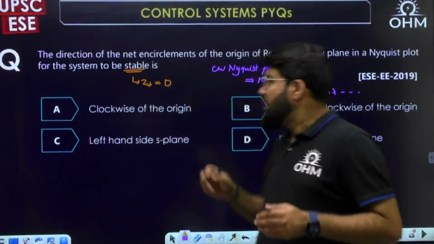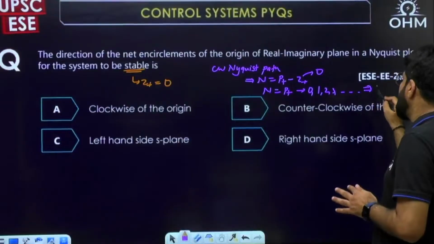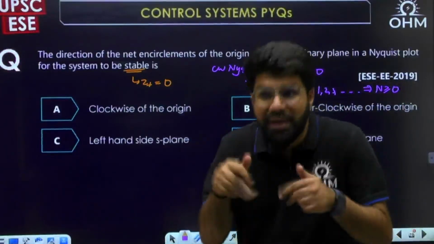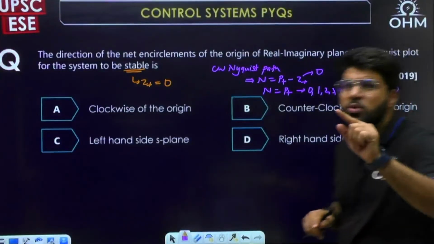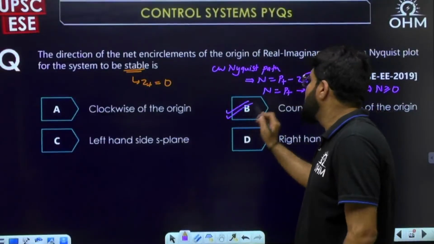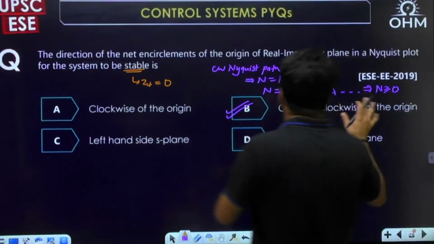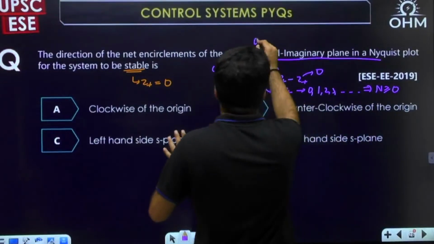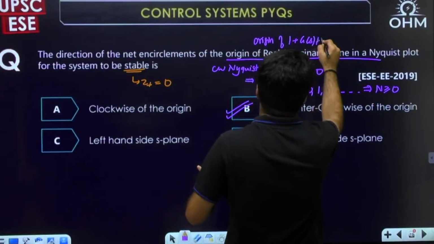That means N, the number, they're asking now the direction of net encirclement. N is greater than or equal to 0. Maybe 0 means no encirclement, but if there is an encirclement, N is a positive value, and N positive means anti-clockwise, counterclockwise encirclement. That too, it is the encirclement of which origin? With clear data, it should be the origin of the 1 plus G(s)H(s) plane.